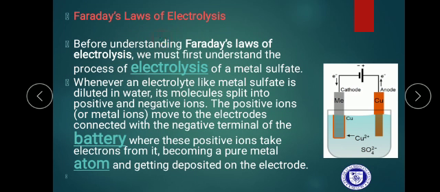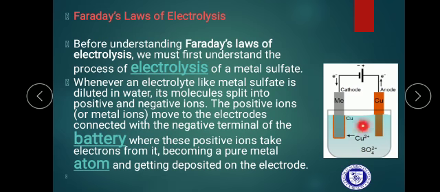Whenever an electrolyte like a metal sulfate, maybe copper sulfate, aluminum sulfate or calcium sulfate, is dissolved in water, it splits into its ions, positive and negative.